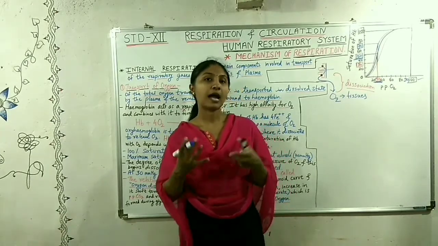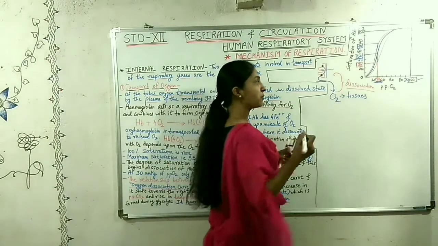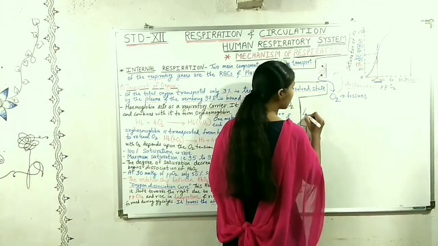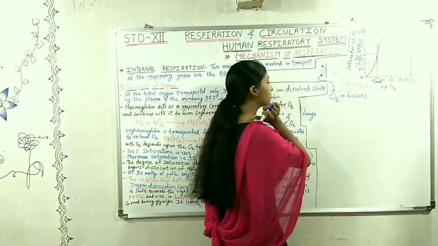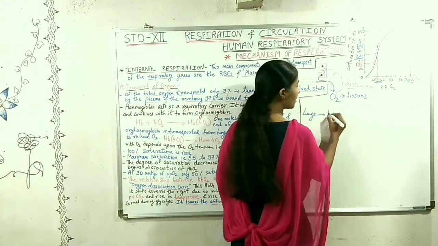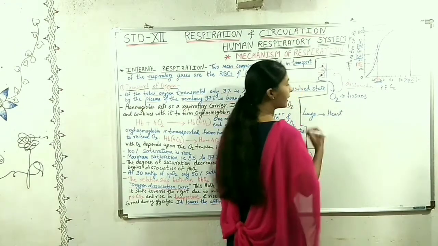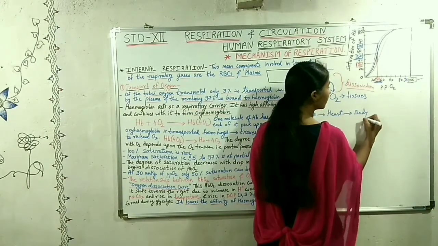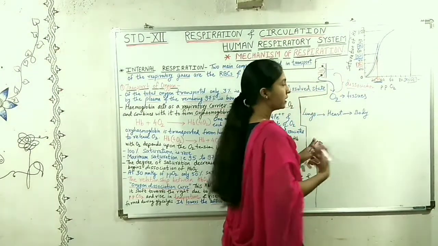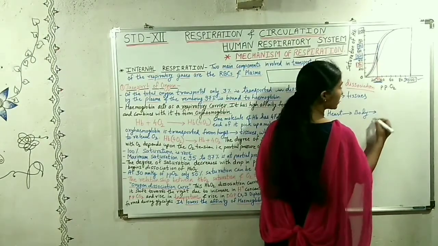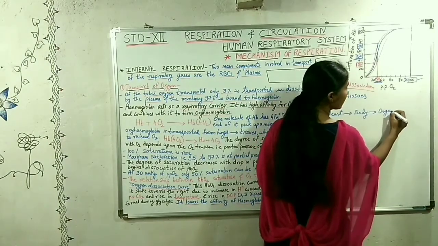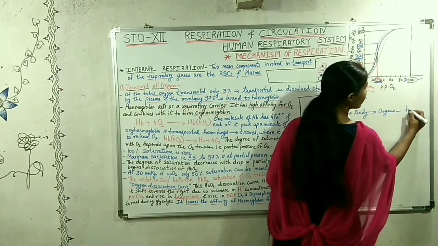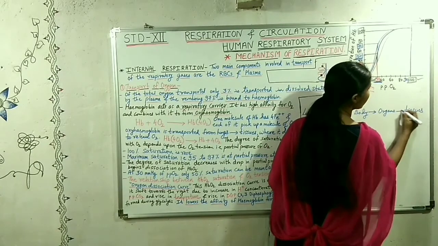The lungs transport the blood to the heart, and the heart pumps the blood to the body. In the body it reaches the organs, and from the organs it reaches the tissues.